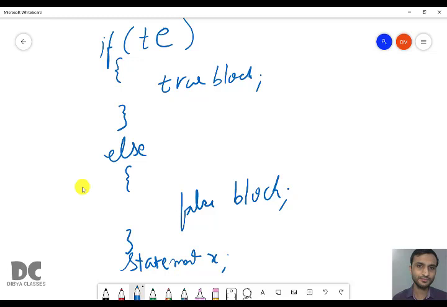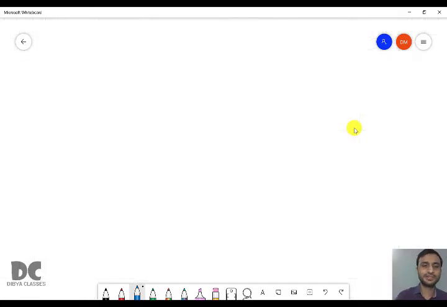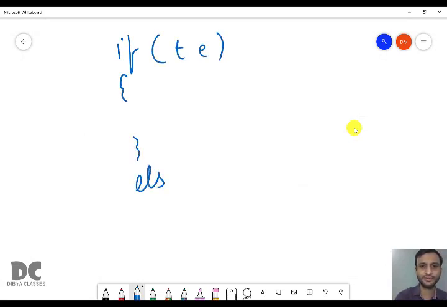program. So now we will talk about the if else if ladder syntax. The if else if ladder syntax is if test expression, curly brackets, else.